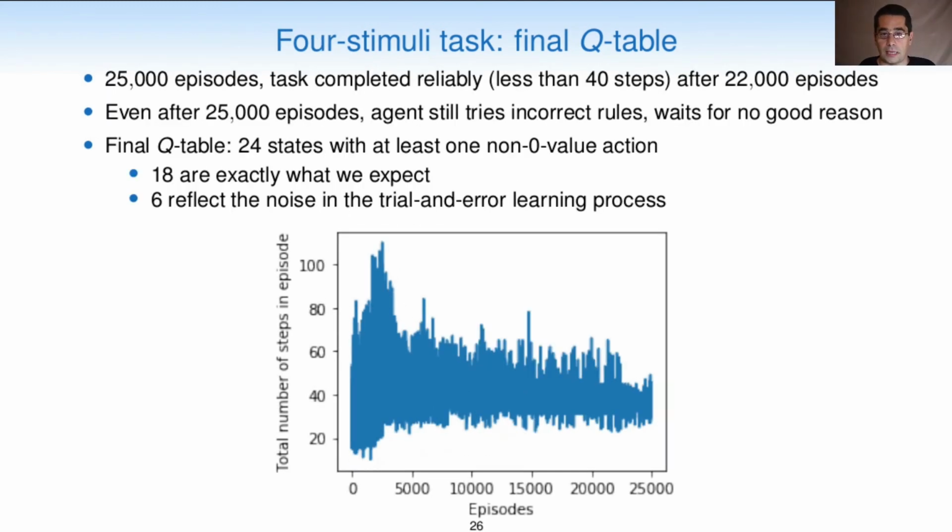The 4 stimuli task requires about 25,000 episodes for learning to happen, and the task is completed reliably, which means in less than 40 steps, after about 22,000 episodes. The final Q table has 24 states with at least one non-zero value action. 18 are exactly what we would expect, and they make sense. 6, however, reflect the noise in the trial and error learning process.